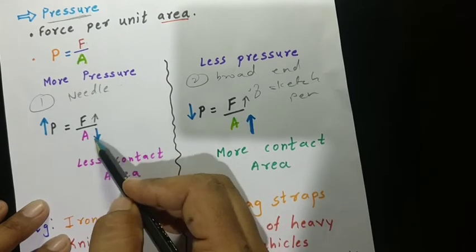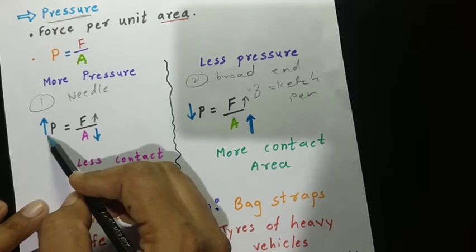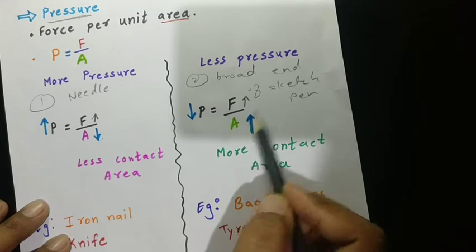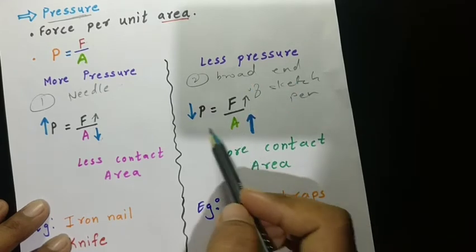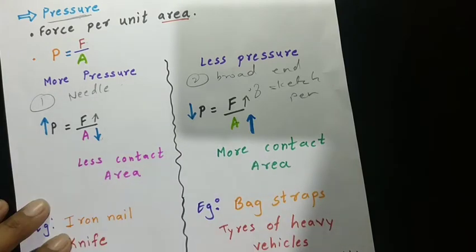But in the needle case the area is less, which produces more pressure, and in the second case the area is more, the broad end of the sketch pen has more area and therefore it produces less pressure.